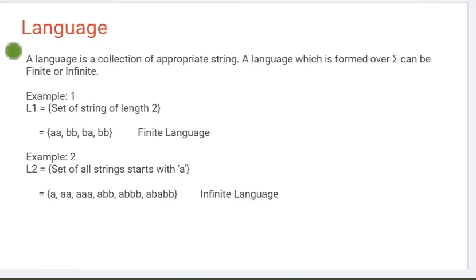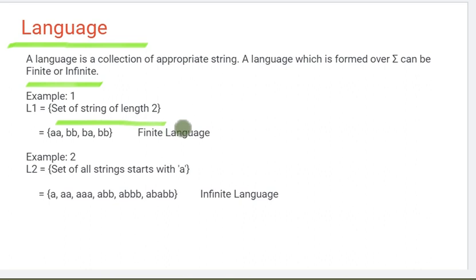Now we are going to see the terminology: what is a language. Language is a collection of appropriate strings. Whatever the appropriate strings are, the collection of them is called a language. The language is formed with the help of alphabets. It can be finite or infinite.